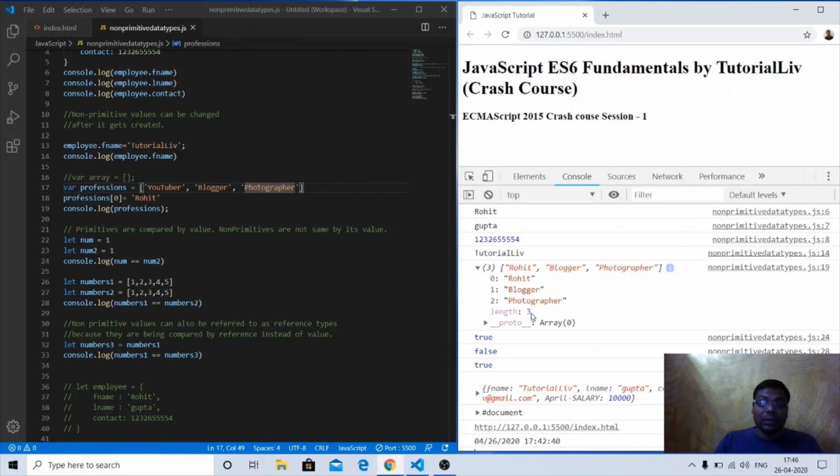If you want to see some more detail about array, you can just click on this particular playlist. There is a separate session on array. You can go through that session and get the detailed idea about array methods and all those things. As this is a crash course, we will just go through some important things about array. So this is an array declaration.